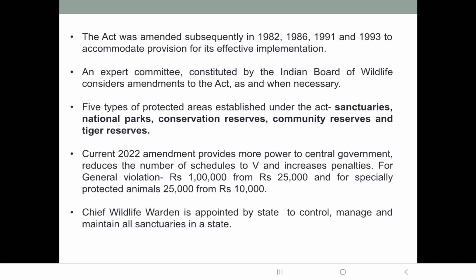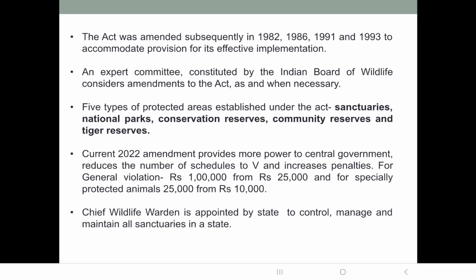Conservation reserves are areas adjacent to national parks and wildlife sanctuaries. They are declared by the state governments after consulting the local community. So the people living in these areas are consulted by the state government on whether we should declare it a conservation reserve or not. And if there is a consensus, or both of them agree, then an area is designated as a conservation reserve.